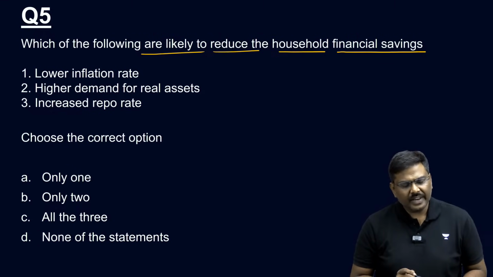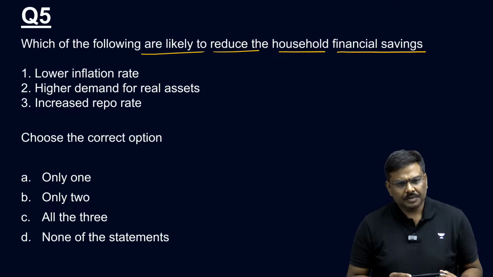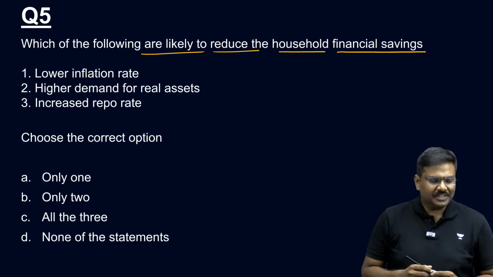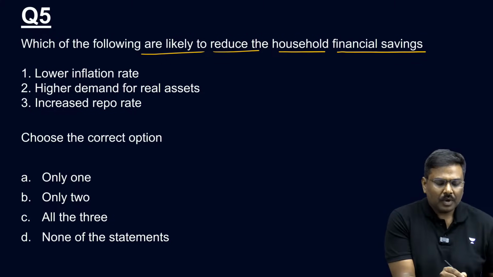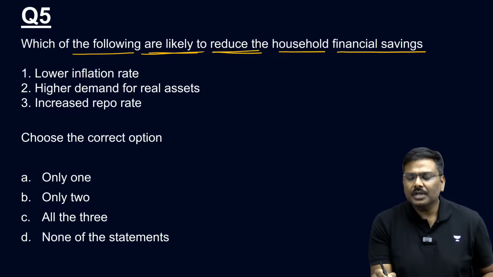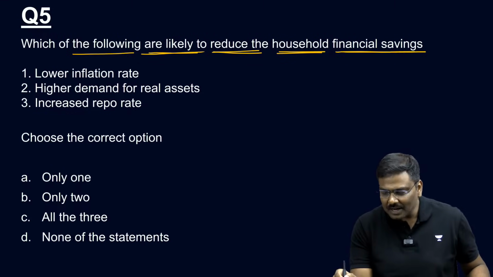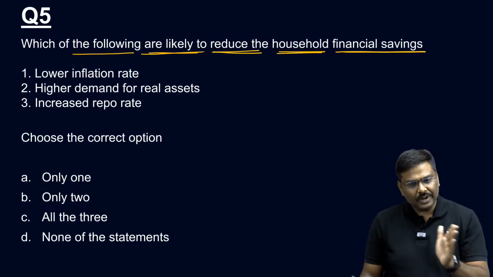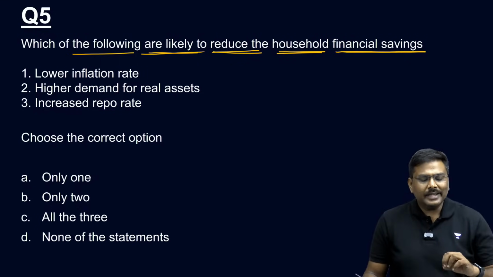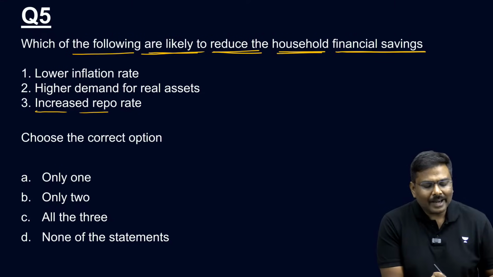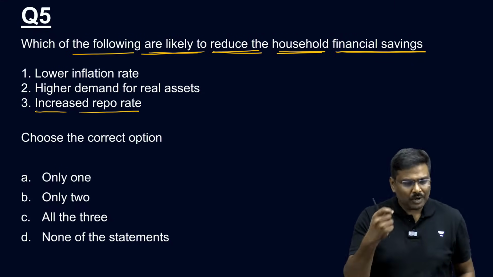Please read the statements very carefully. Okay, let's start. Which of the following are likely to reduce the household financial savings? Three options are there: lower inflation rate, higher demand for real assets, and increased repo rate.